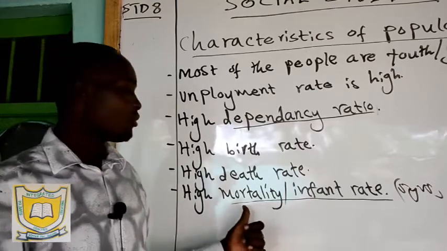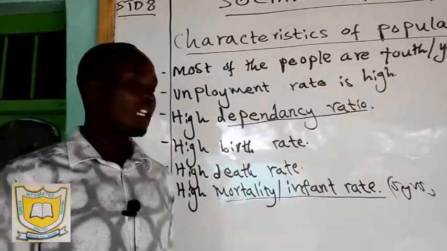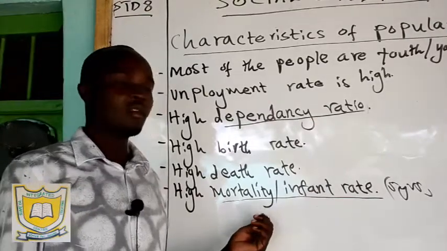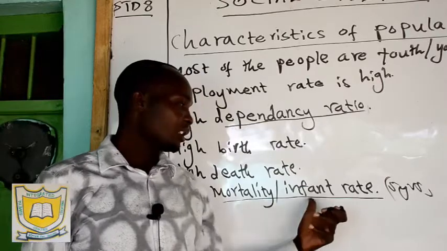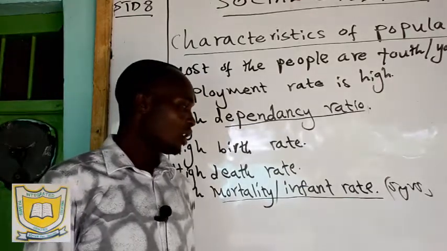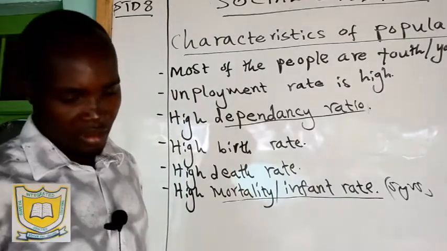So there is a high mortality rate. In India, many young children also die. Infants are very, very young children. We call them infants.